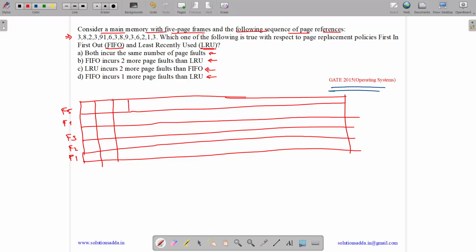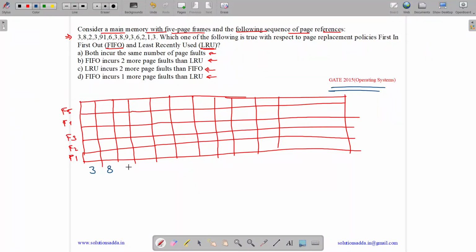And we get requests for the frames. So let us write the request over here. The requests we are getting are, let me write it over here.